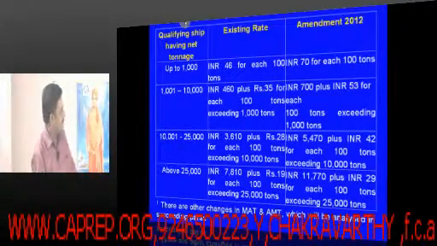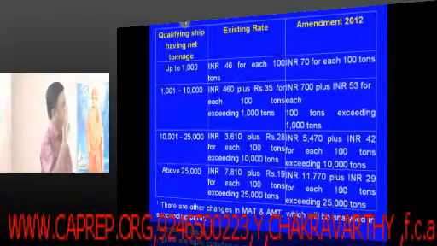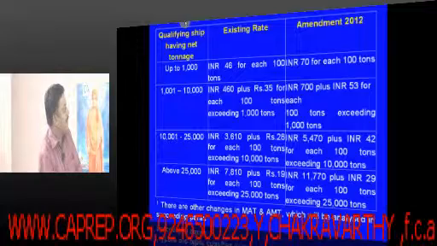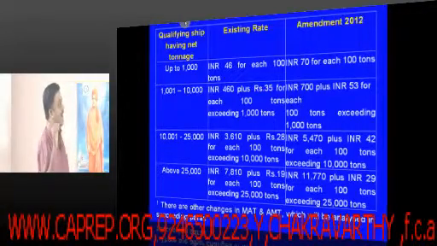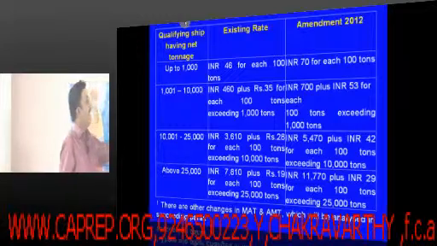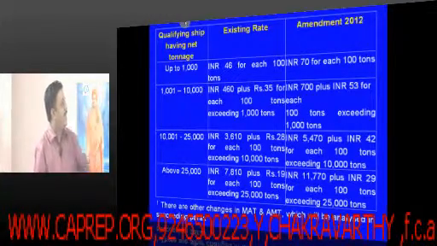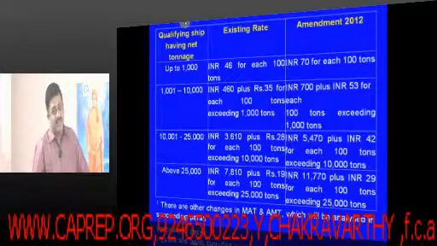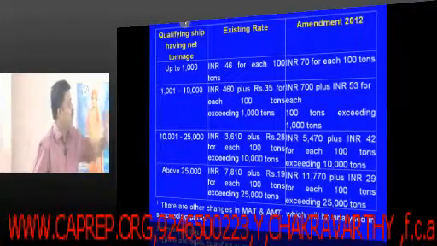For each 100 tons, earlier it used to be 46 rupees, now it is being increased to 70 rupees for each 100 tons, that is up to 1000 tons.